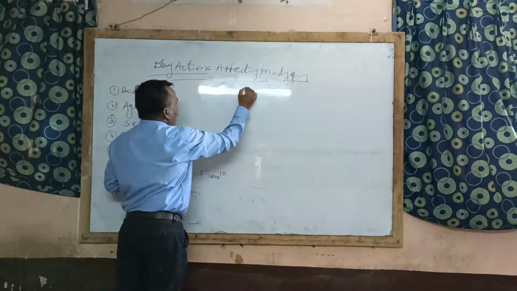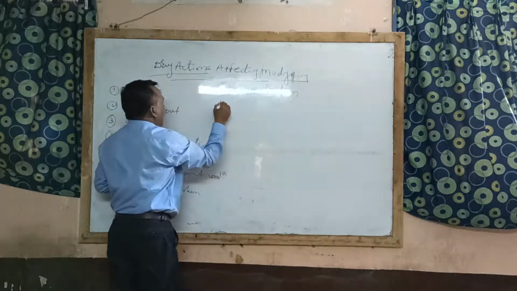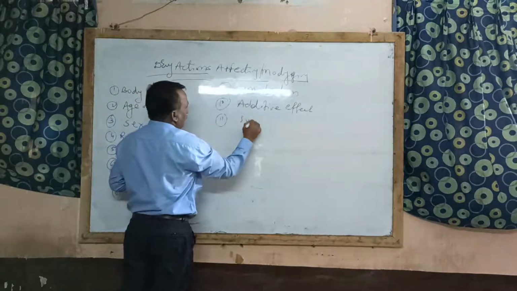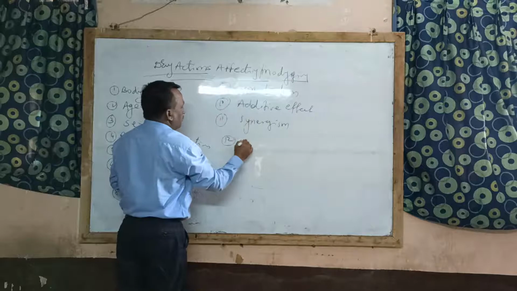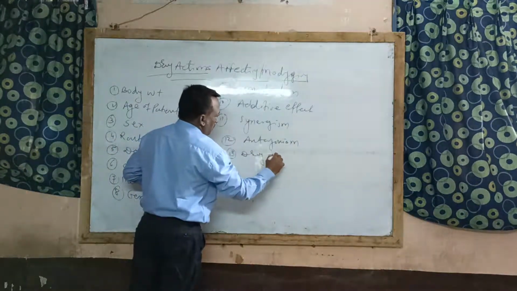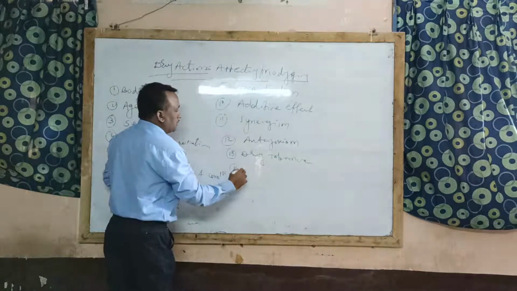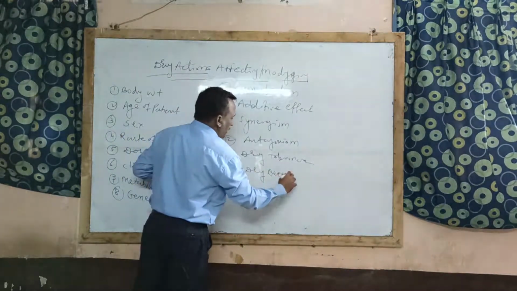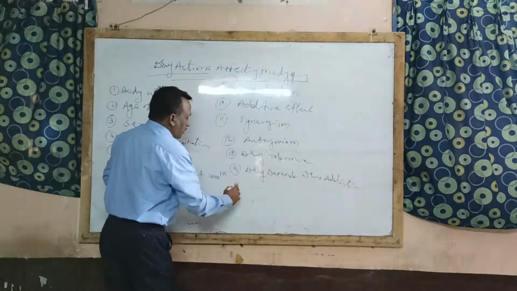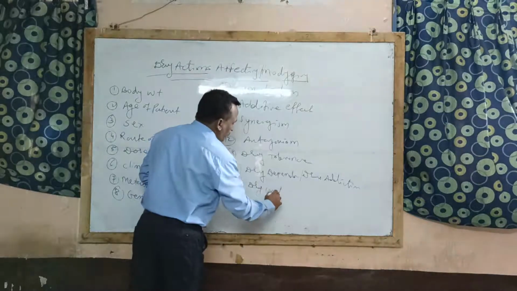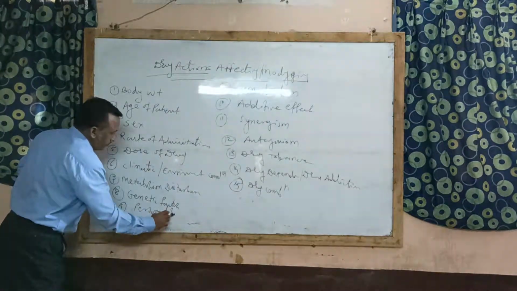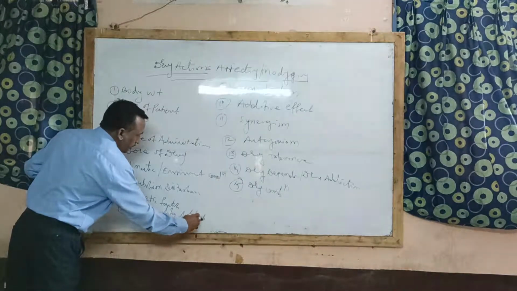then accumulation, additive effect, synergism, then antagonism, then drug tolerance, then drug dependence or drug addiction, then drug combination, then here one more factor, that is personality of physician, also called placebo therapy.